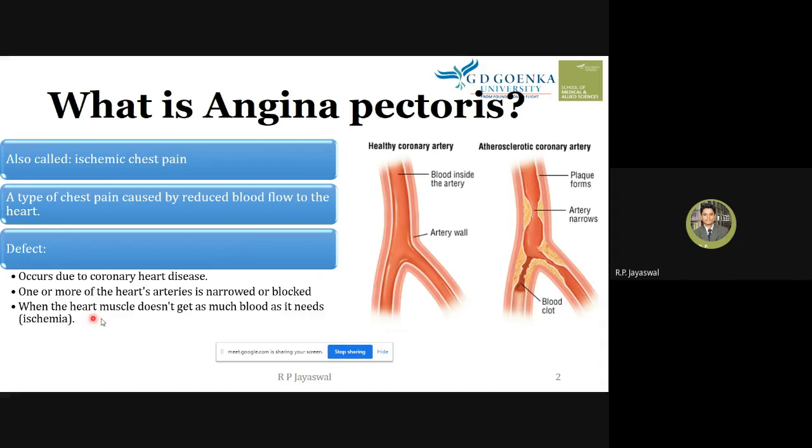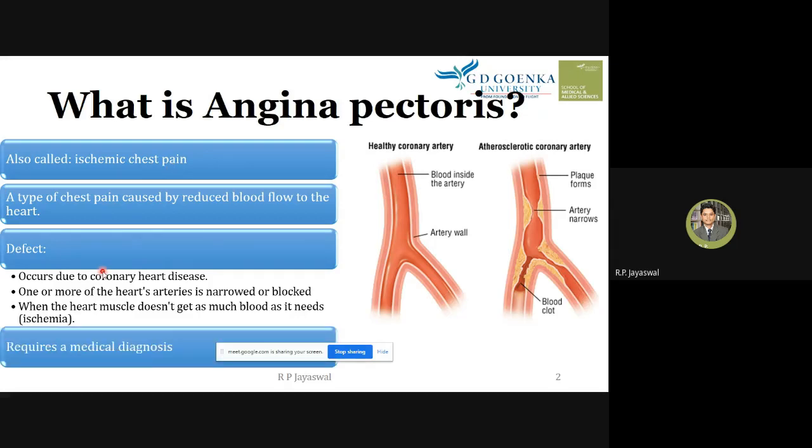So there is ischemia in the heart muscles as a result of narrowed or blocked arteries in the heart, right? This ischemia causes cell death in the heart muscles, and the sensation of the cell death in the heart muscles is felt by the patient as pain. Okay, so we call it angina pectoris.